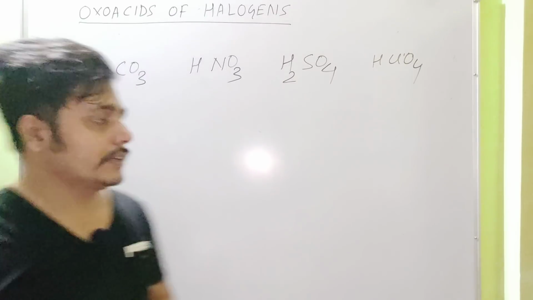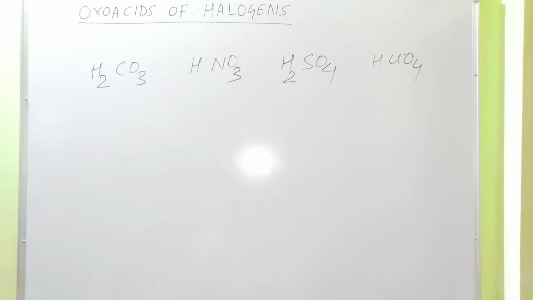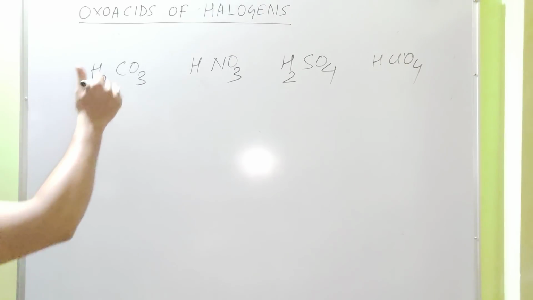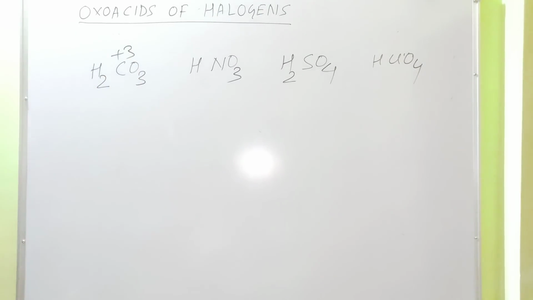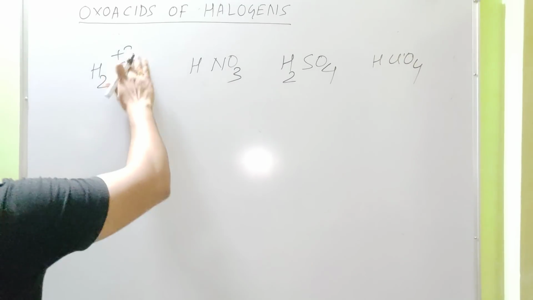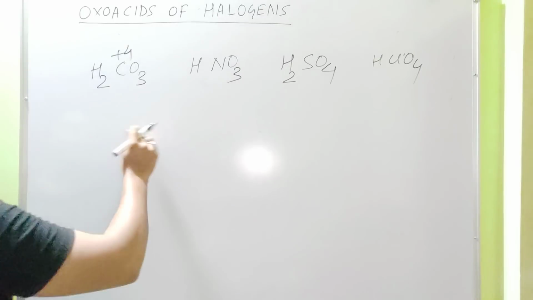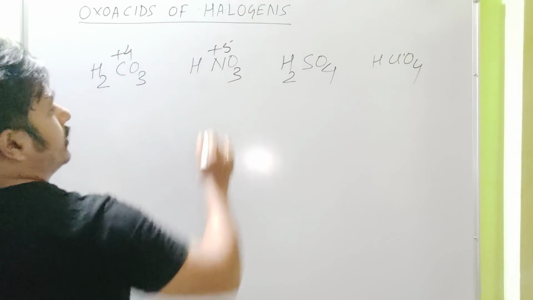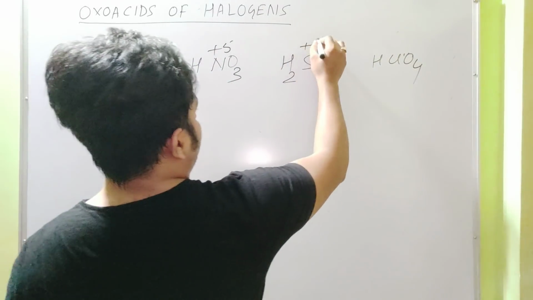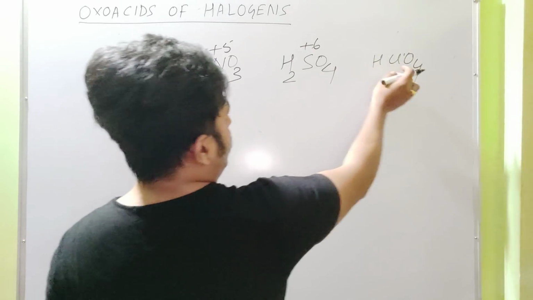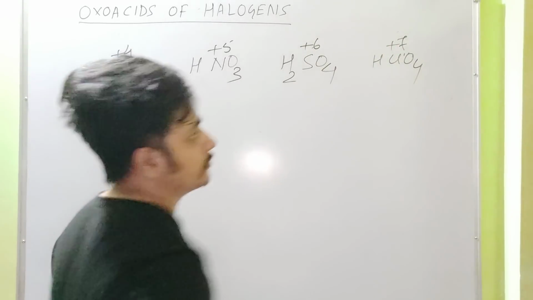Very simple. In carbonic acid, the oxidation state of carbon is +4. In nitric acid, it is +5. In sulfuric acid, it is +6. In perchloric acid, it is +7.